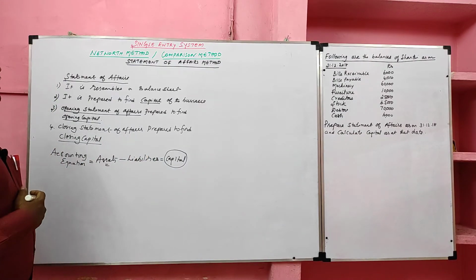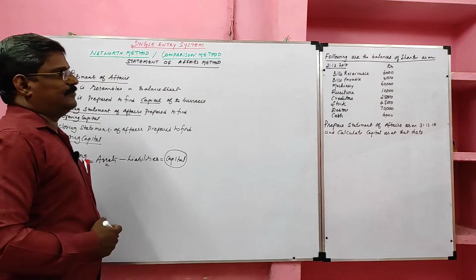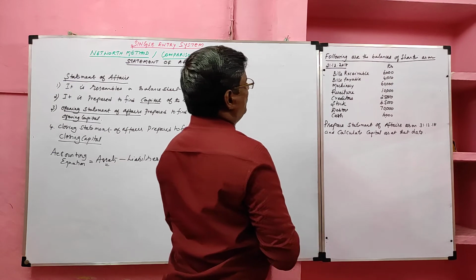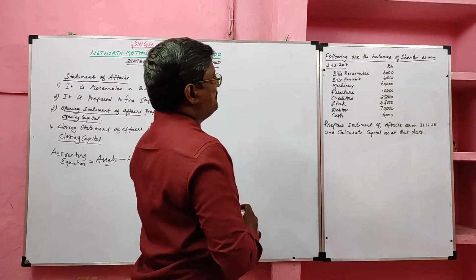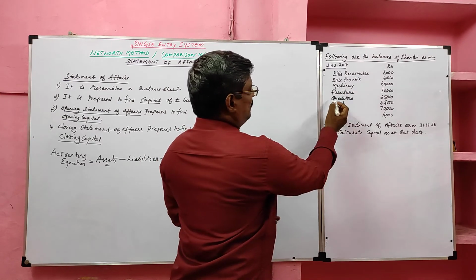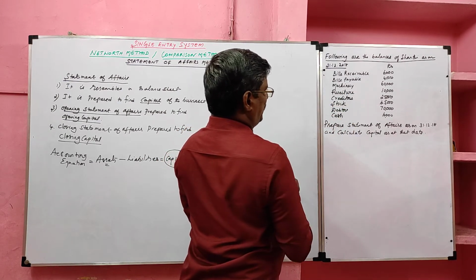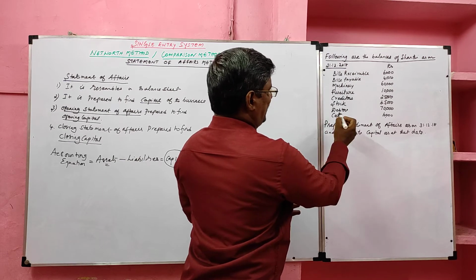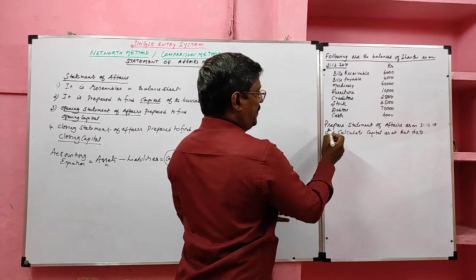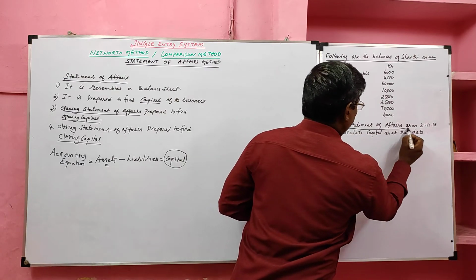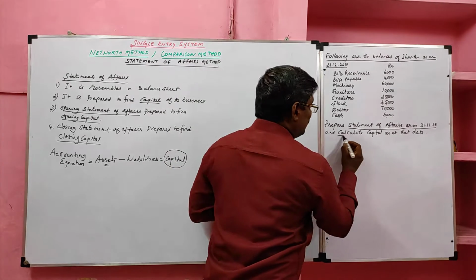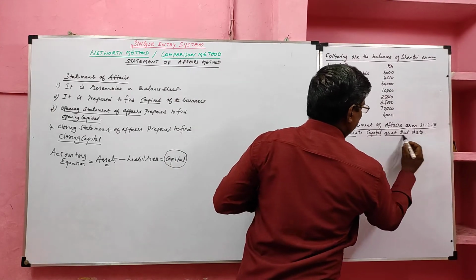Okay students, now we'll see one problem. Look at the board. Following are the balances of Shanti as on 31st December 2018. Bills receivable 6,000, bills payable 4,000, machinery 60,000, furniture 10,000, creditors 25,000, stock 45,000, debtors 70,000, cash 4,000. So assets and liabilities are given. Prepare the statement of affairs as on 31st December 2018 and calculate capital as on that date.